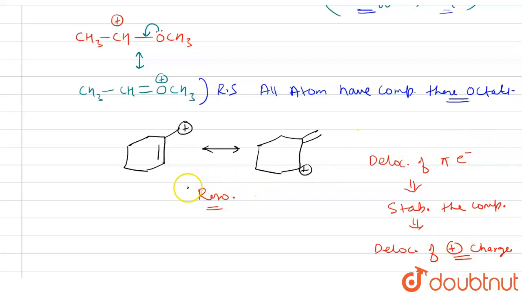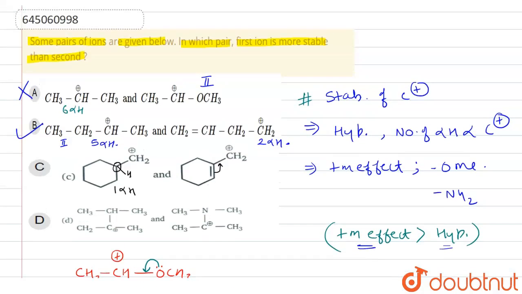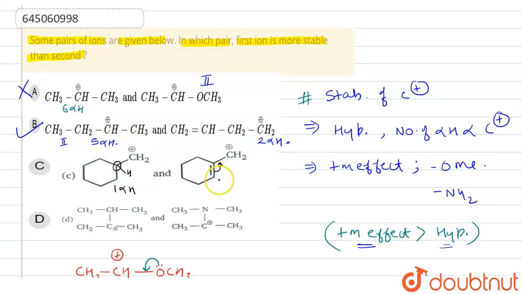That's why it is more stable. Resonance is more stabilizing as compared to hyperconjugation. So let us see the option. In the C option, the second one is more stable, so this is the wrong answer.